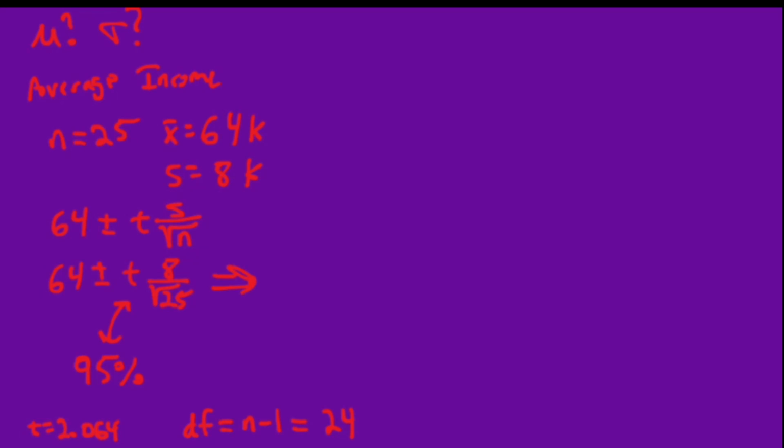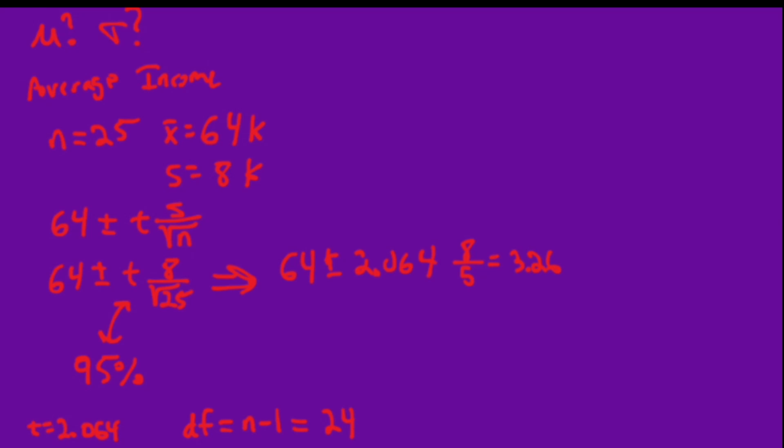So our confidence interval becomes 64 plus or minus 2.064, and then it was 8 over 5. And that's going to give us a window of 2.064 times 8 divided by 5, which is roughly 3.3.